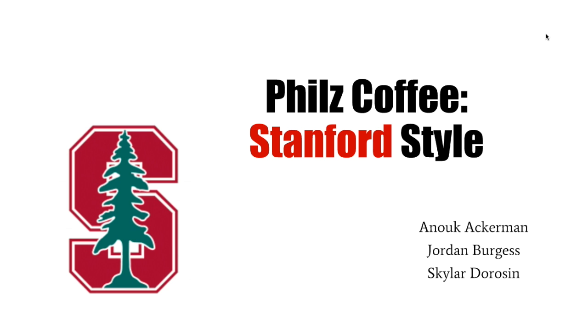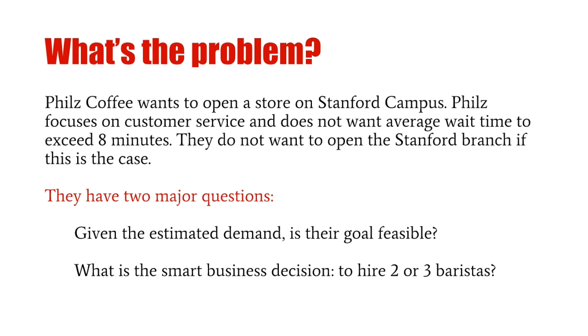And for our final project, we wanted to look at the scenario in which Philz Coffee opens a store on Stanford campus. Philz focuses on customer service and does not want average waiting time in their new branch to exceed 8 minutes. They decide that they don't want to open a branch on Stanford campus if this is the case.